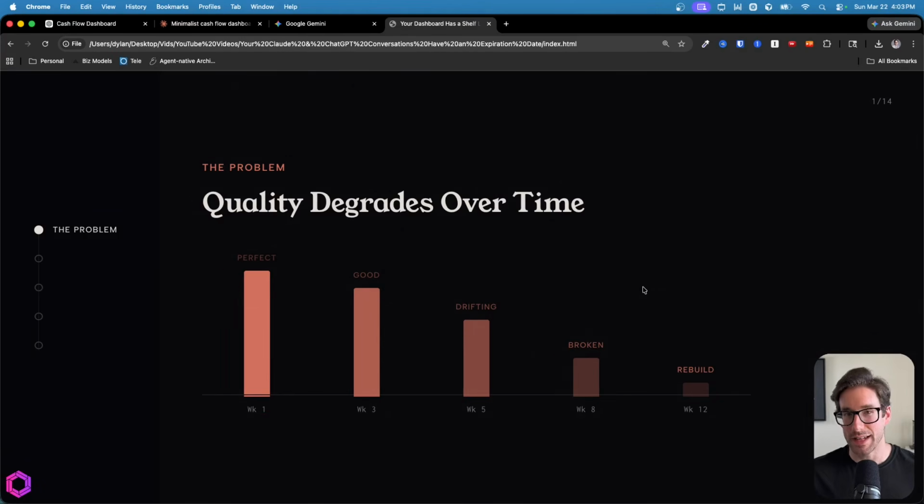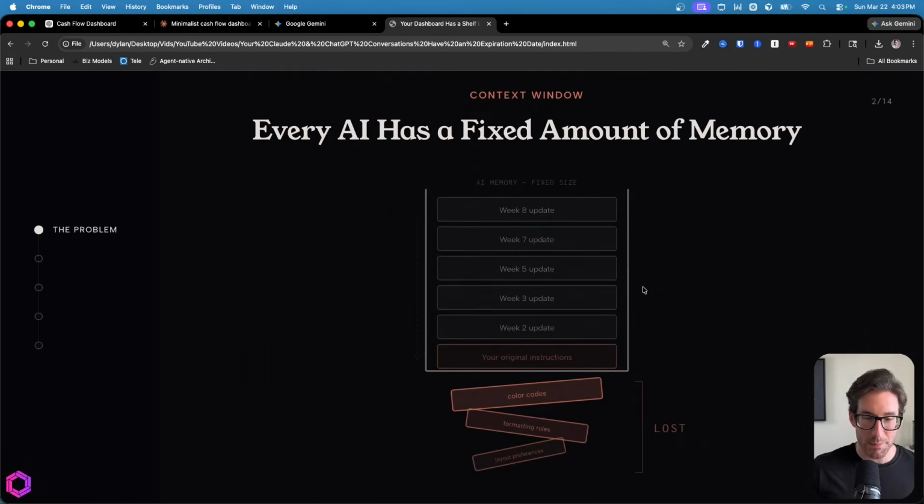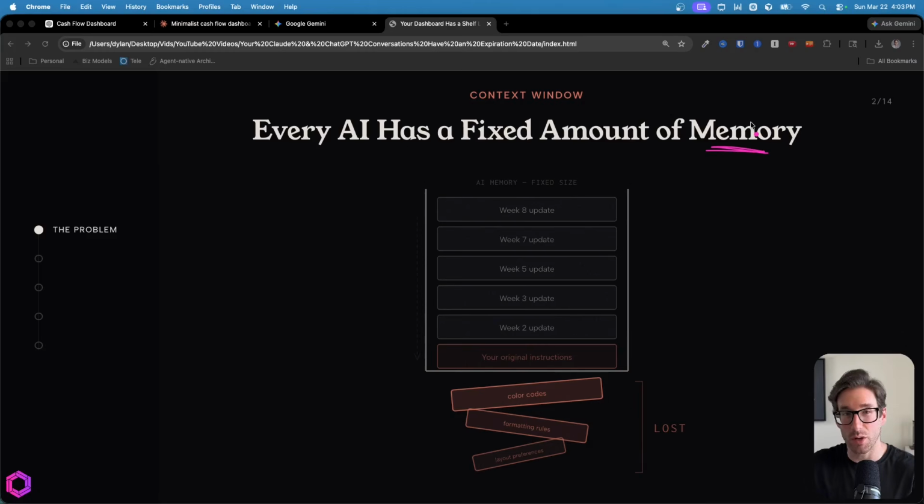And now the reason this is happening is that AI has limited space in its head. And when that memory is filled up with all the new data you're trying to have the AI add to the dashboard, it takes away that space for the memory just to be full of the data, and it lacks space for itself to think and reason and follow your instructions.